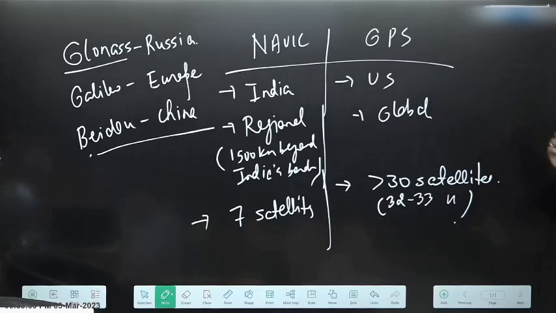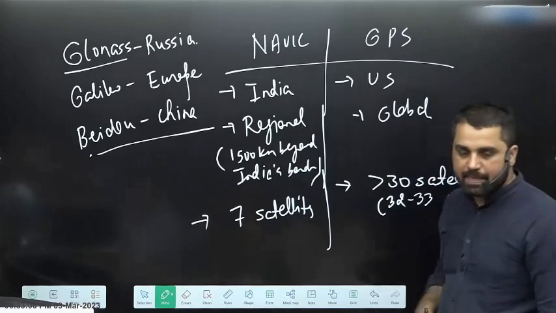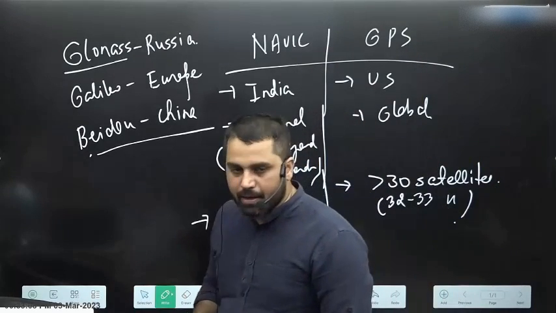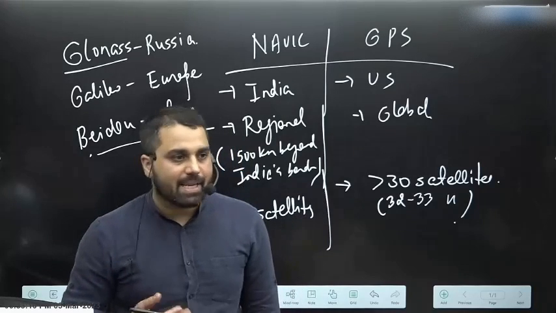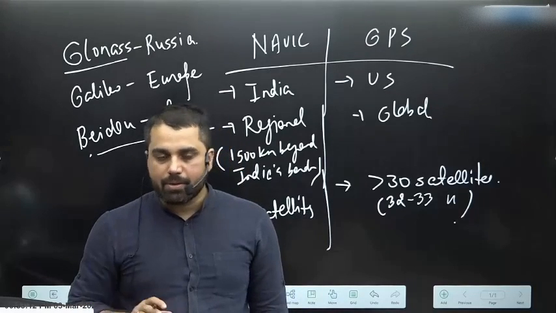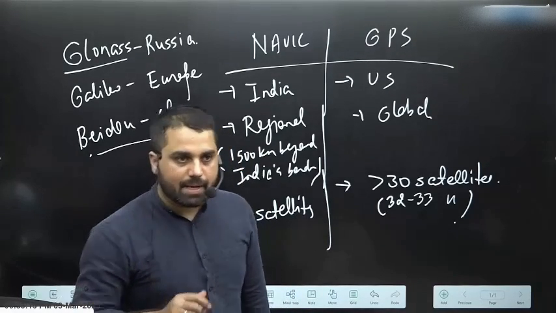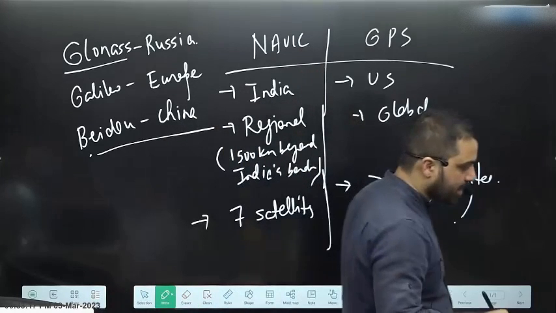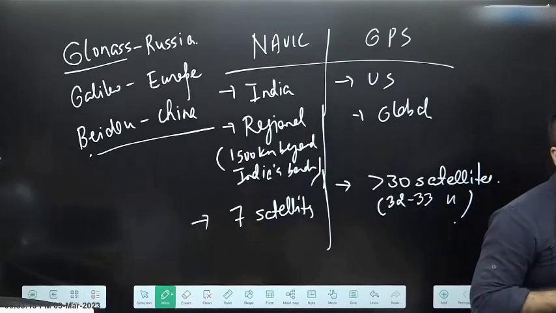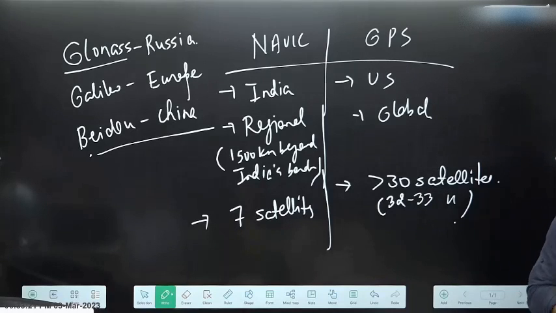And because of that, anywhere on this planet you go, you at least will be in line of sight of 4 GPS satellites. In fact, the number will be more than 4. It will be 5, 6, 7, 9, 10 also. You can find your navigational information, your latitude, longitude, altitude anywhere on this planet. So that is the difference.